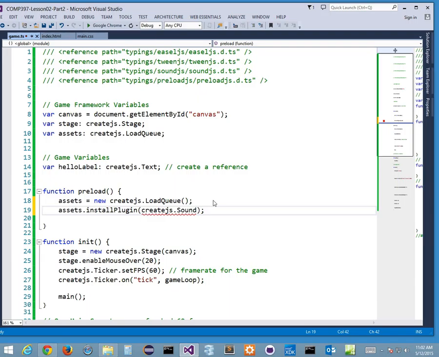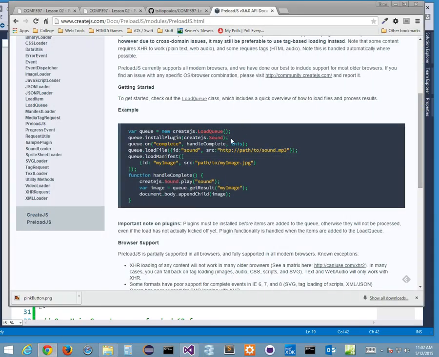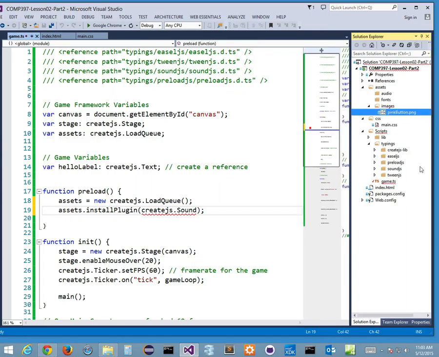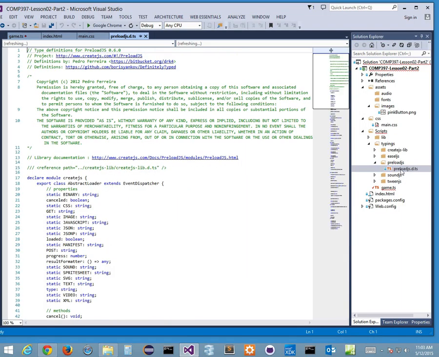And if you notice, sorry, let me go back to that example. Sound here looks like it's correct. This is the API documentation. But here, we're getting an issue. This is not a problem with the function or the library. This is a problem with TypeScript. TypeScript, remember, is our helper to help us do code hinting. It's not an issue here. What we need to do is go into my Solution Explorer, and I have a type definition library for my preloader, which is right in here. I need to go in here and change my type definition library.